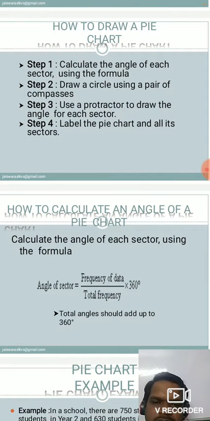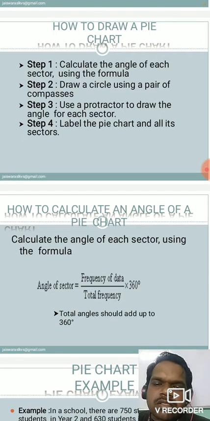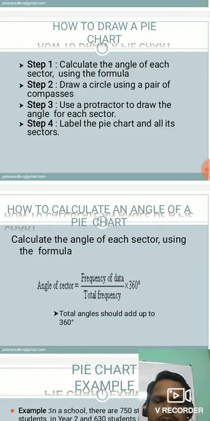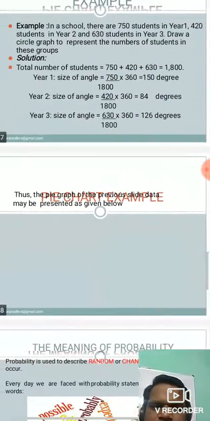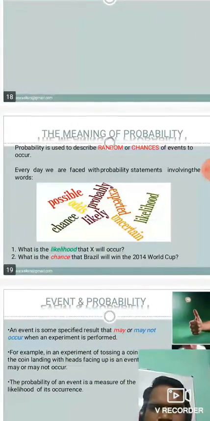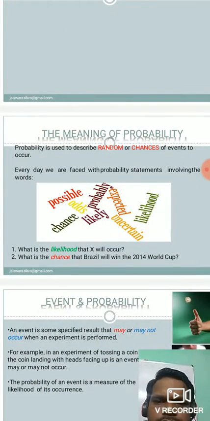See, the formula which is used for calculating the angle of each sector will be: angle of sector equals frequency of data upon total frequency into 360 degrees. See why here 360? Because the measure of a complete angle is always equal to 360 degrees. So in this way we can draw the pie chart.